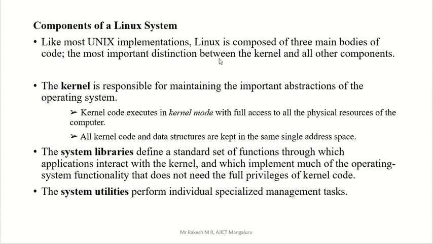So by reading this, they have given three main bodies in Linux. What are the three main bodies? One is the kernel, one is the system library, and the third one is the system utility. These are the three components of Linux.